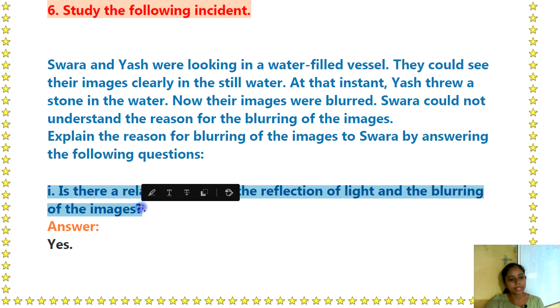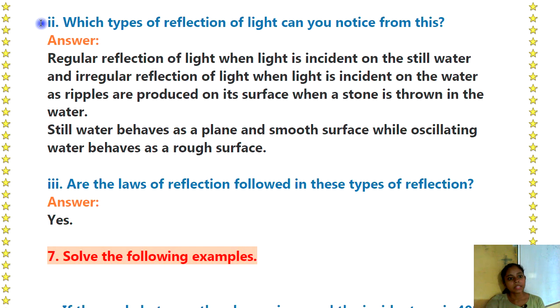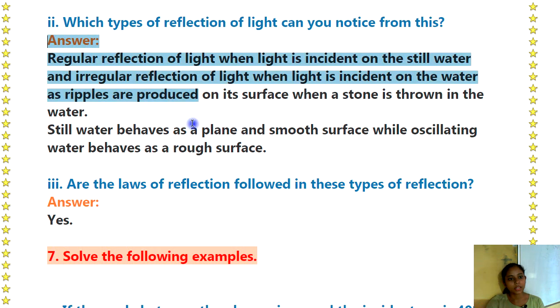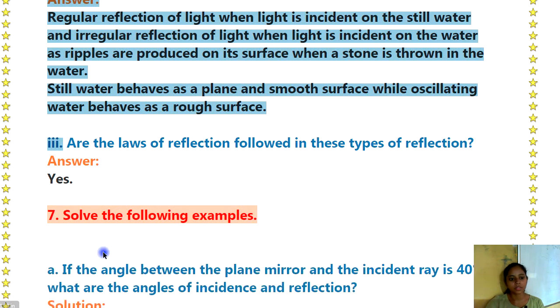Question number 1 in that is, is there a relation between the reflection of light and the blurring of the images? So answer is yes. Then second, which type of reflection of light can you notice from this? Answer is, regular reflection of light when light is incident on the still water, and irregular reflection of light when light is incident on the water as ripples are produced on its surface when a stone is thrown in the water. Still water behaves as a plain and smooth surface while oscillating water behaves as a rough surface.